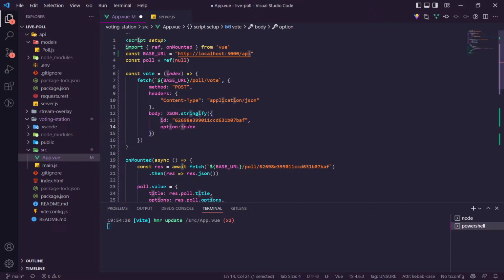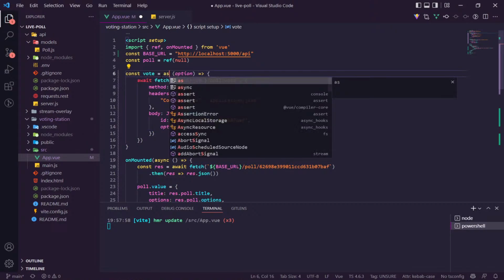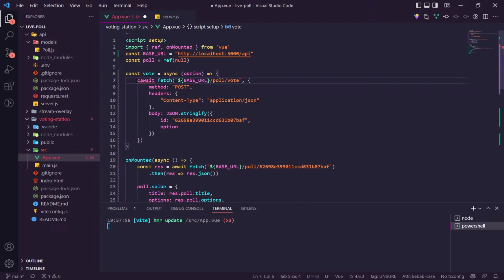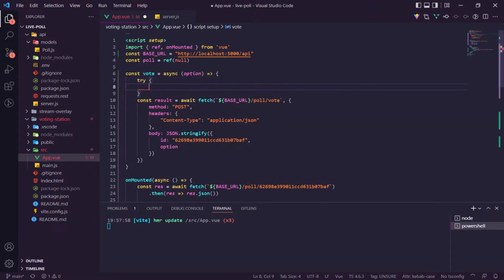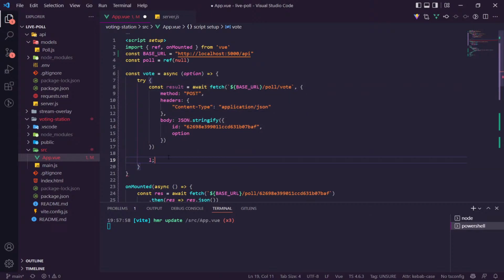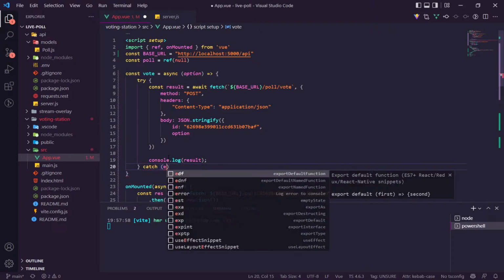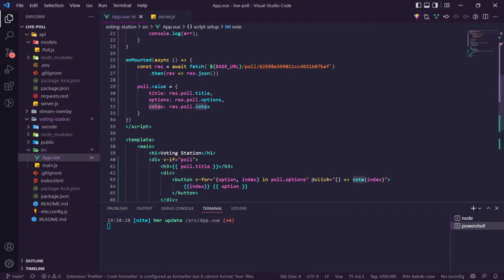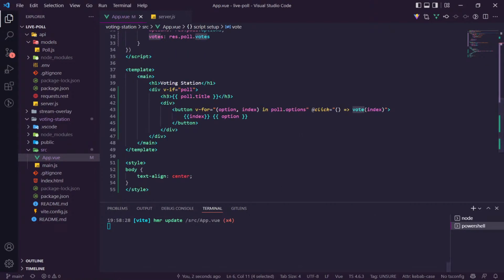We'll do a renaming thing here. We'll just rename that to option. And then we'll do an await. We'll make this asynchronous. And then after this, let's just go const result. We'll do a try and a catch. Let's just log the result. And then we'll do a catch here and we'll say error, console log error. That's fine for now. So let's try this. We should now be able to vote for which one we want.